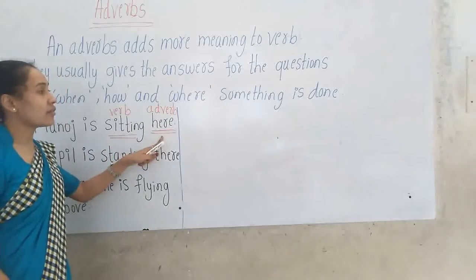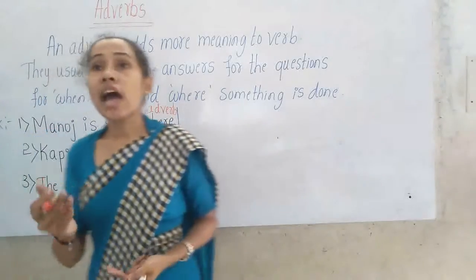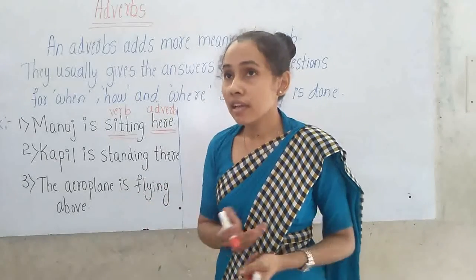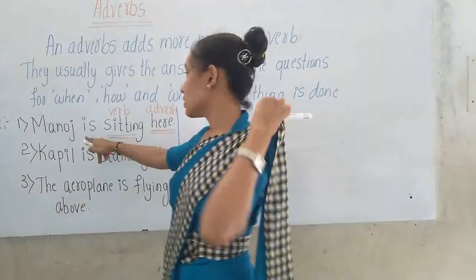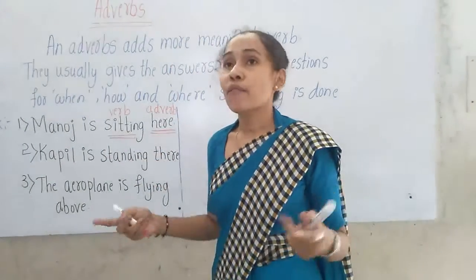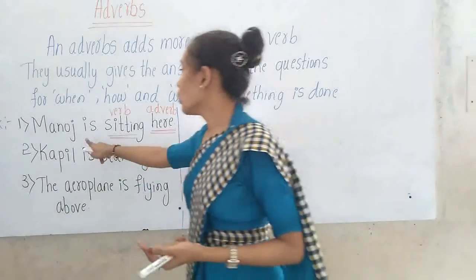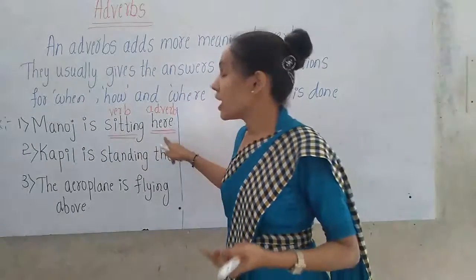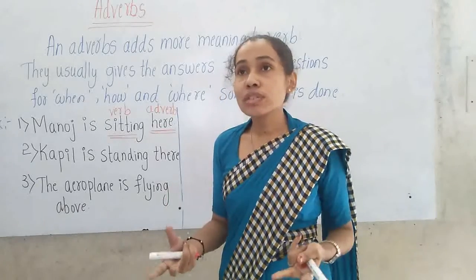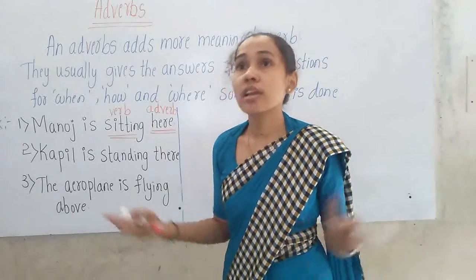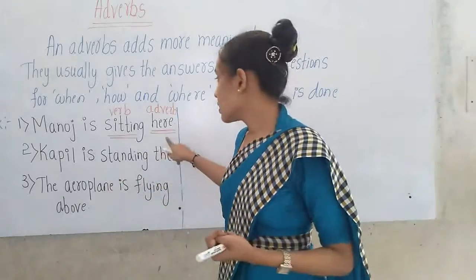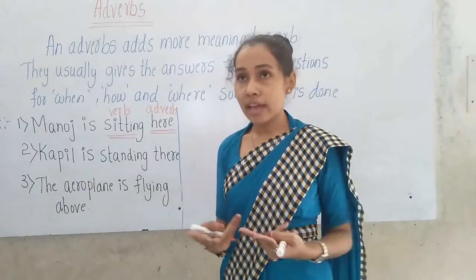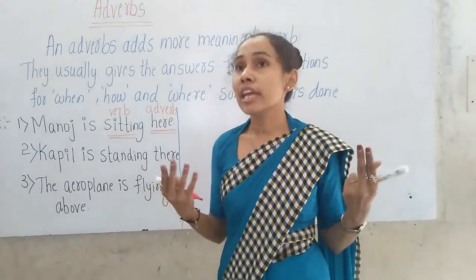So adverb is here adding more meaning to the verb sitting. Here is the word which gives the answer for where something is being done. Where is Manoj sitting? Manoj is sitting here. So here is the adverb which gives the answer for the question where something is being done.